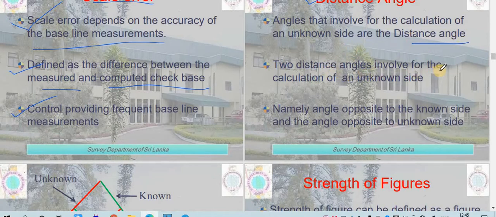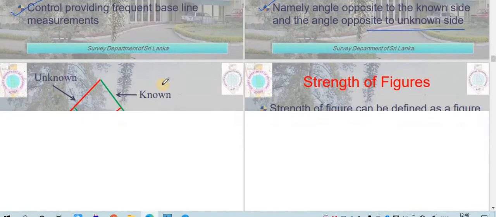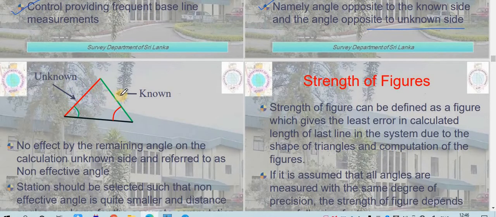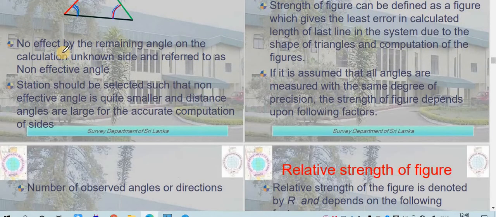Two distance angles are involved in the calculation of an unknown side. So whenever you measure an unknown side, we have to involve at least two distance angles, namely the angle opposite to the known side and the angle opposite to the unknown side. Okay, so this is your known side. This will be your two distance angles.